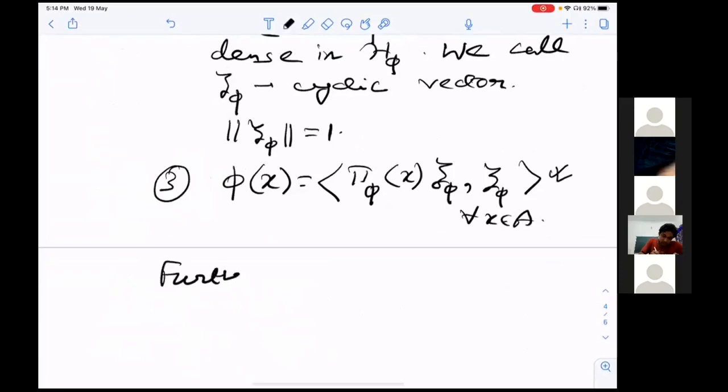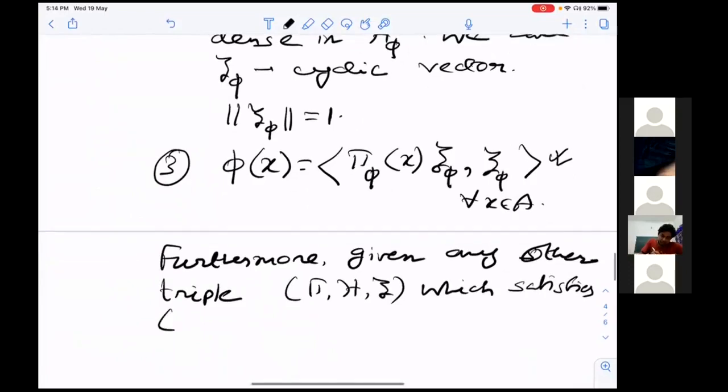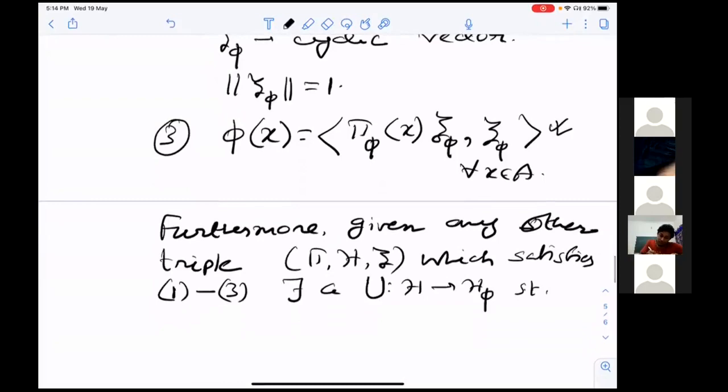Furthermore, given any other triple (π, H, ξ) which satisfies 1, 2, 3, there exists a unitary U from H to H_φ such that Uπ(x) = π_φ(x)U.